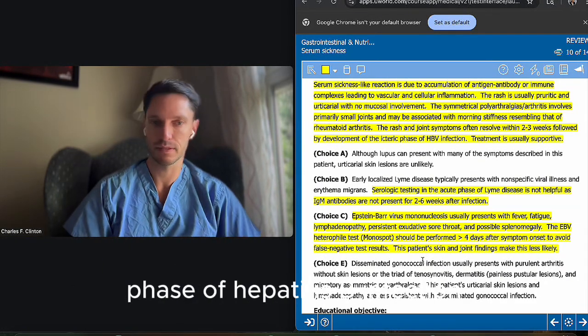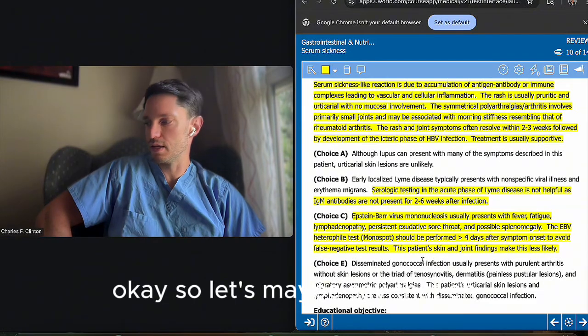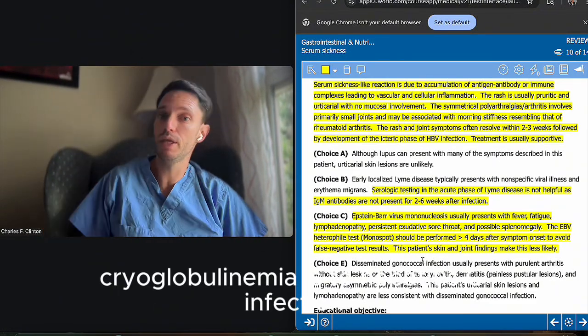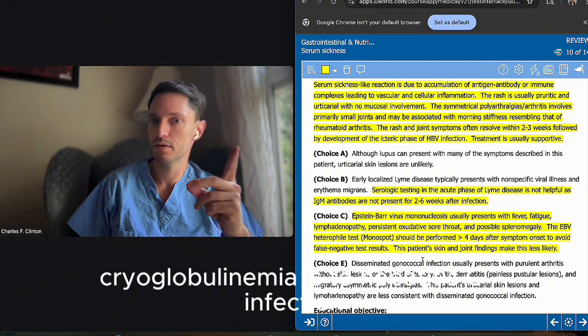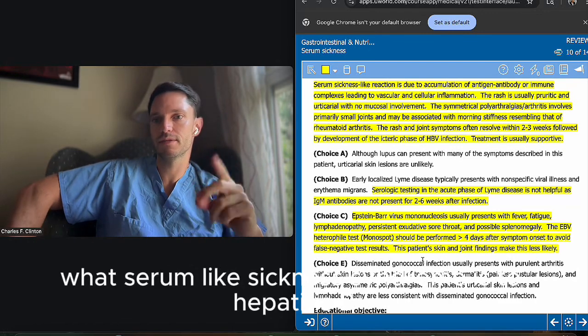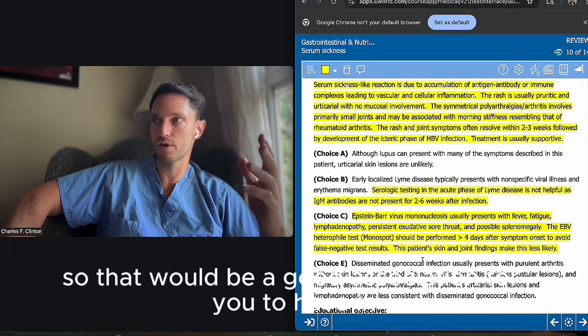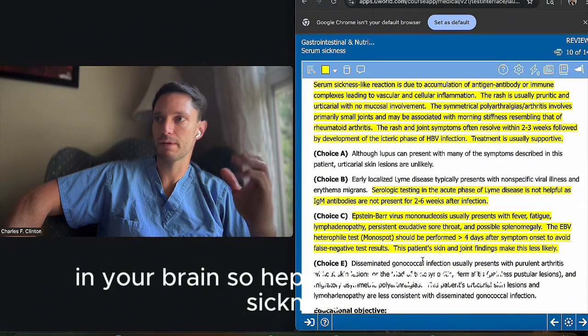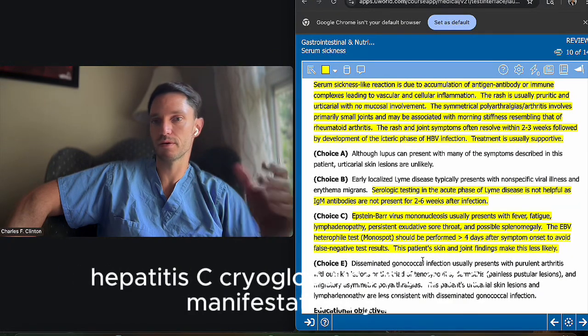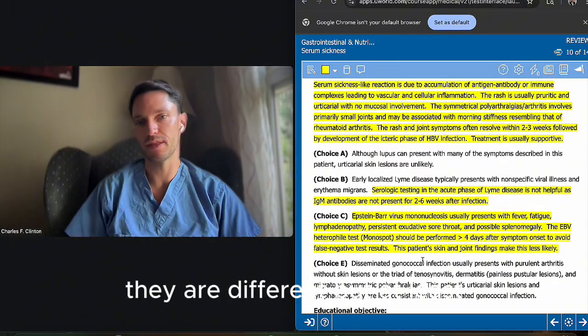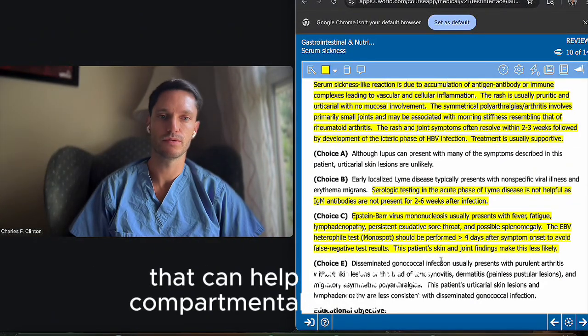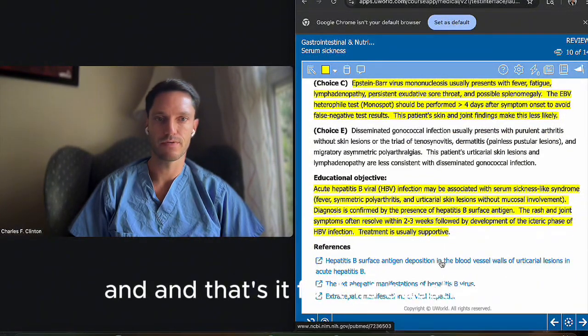of hepatitis B infection. Okay, so let's maybe say that cryoglobulinemia is to hepatitis C infection what serum sickness-like syndrome is to hepatitis B. So that would be a good association for you to have in your brain. So hepatitis B, serum sickness-like syndrome, hepatitis C, cryoglobulinemia. Their manifestations, yes, they are different, but at least that can help you sort of compartmentalize those two. And that's it for this question.